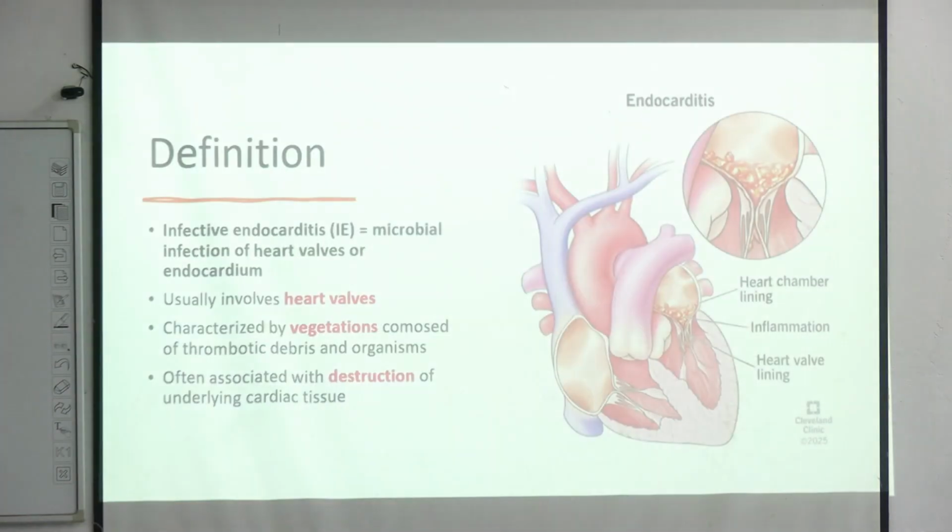Okay. So by definition, this is a microbiological infection of heart valves or endocardium. These are the heart valves and these are the vegetations. Infection will lead to vegetations, and this will involve the heart valves. Mainly this is characterized by vegetations that are composed of thrombotic debris and infective organisms. This leads to destruction of these valves and that will lead to the clinical features.